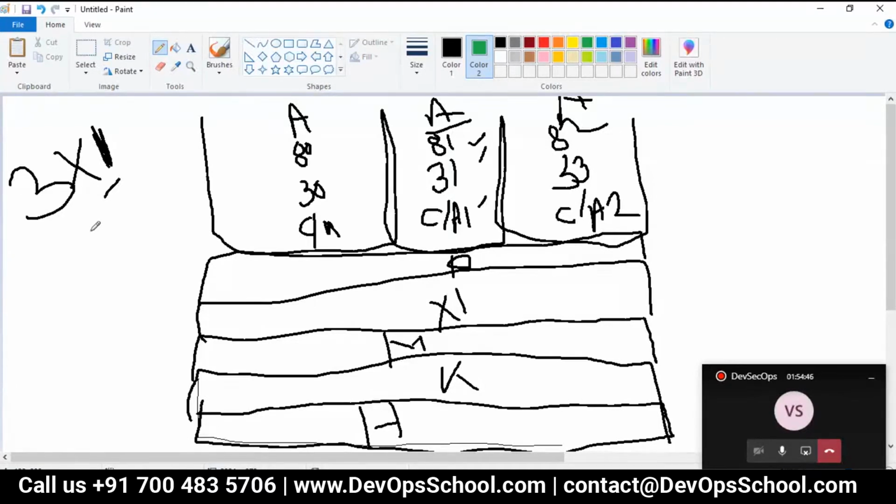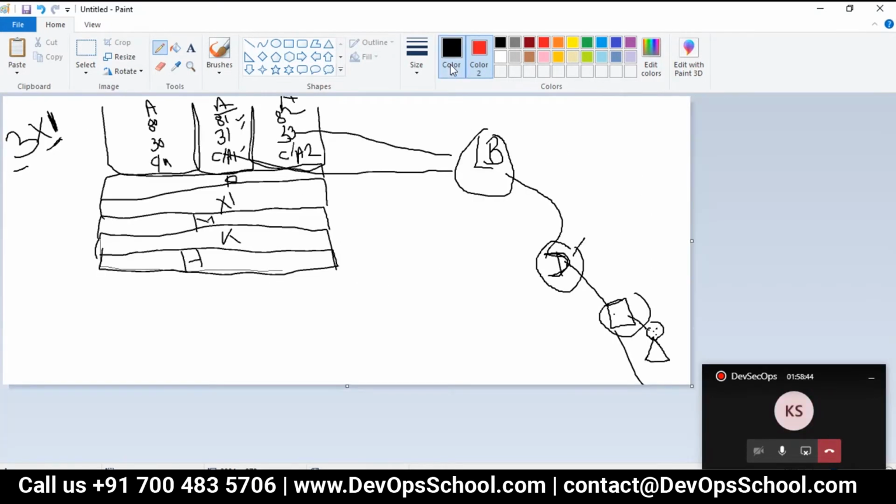But guys, there is a problem here. What is the problem? Anyone could see that? Quickly, guys, last 5 minutes. Will it be able to load balance all three Apache here? Not sure. We should be, because remember the load balancer rule: it should be different IP address and same port.